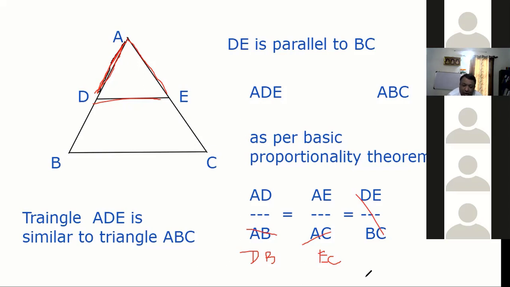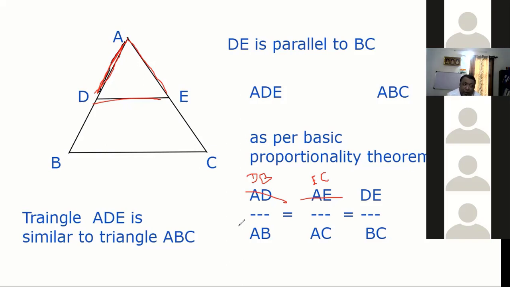So guys, this is the second theorem. Or you can do one more thing, guys. Instead of AD by AB, you can also say DB by AB. Instead of this, write DB: DB by AB or EC by AC. It's the same thing, that will also hold, because AB is composed of AD plus DB. Guys, it's all a derivation, but it doesn't matter. The main point is the ratio of corresponding sides of similar triangles will always be equal. That is the point.